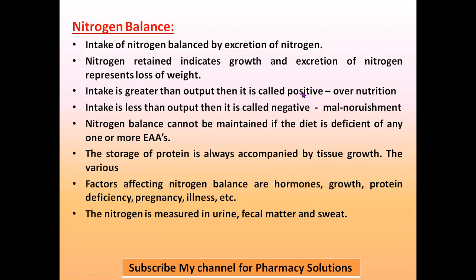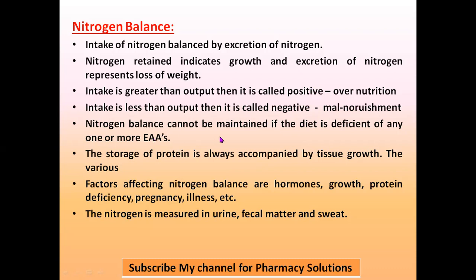Overnutrition is taking more protein diet, which may lead to positive nitrogen balance. Malnourishment means you're not taking protein through your diet. In that case, that will lead to negative nitrogen balance, or a malnourished condition. Malnourished means you are not taking proper diet or proper food, and that may lead to negative nitrogen balance.